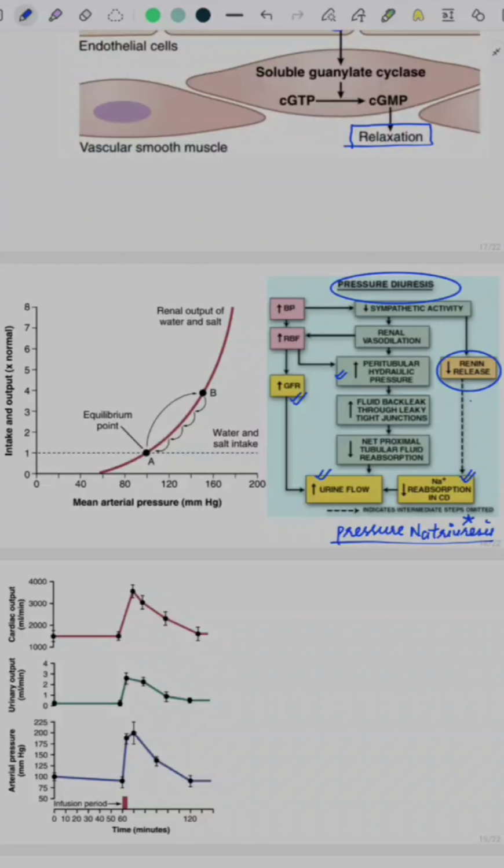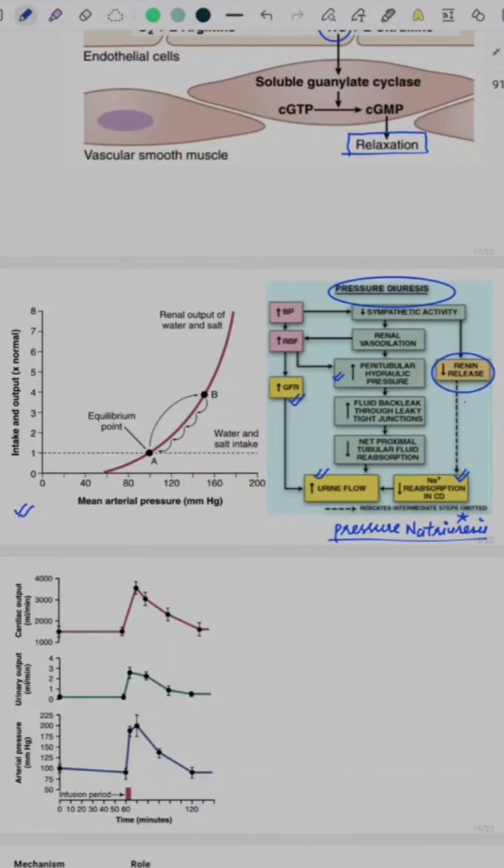This graph that you are seeing right over here is called the renal function curve. It shows basically that at constant water and salt intake, which is indicated by this line, our body has an equilibrium point called A. And as the salt and water intake increases, the equilibrium point shifts upwards, and that is indicated by elevation of BP.